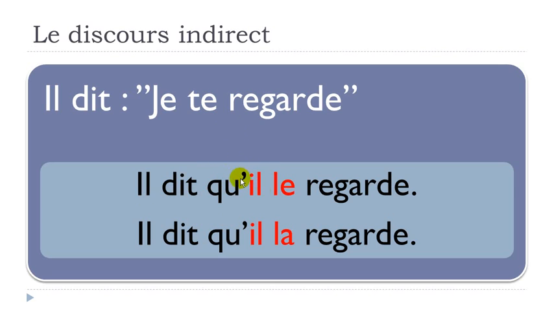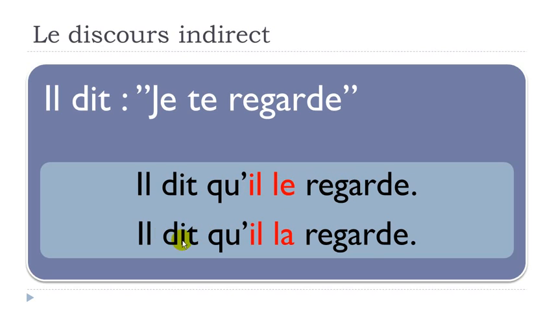This il is the je that you modify according to il here, so it must be the same. And then it can be le if the person is masculine. So if he is looking at another person who is a man or a boy, in that case it should be le. Il le regarde.